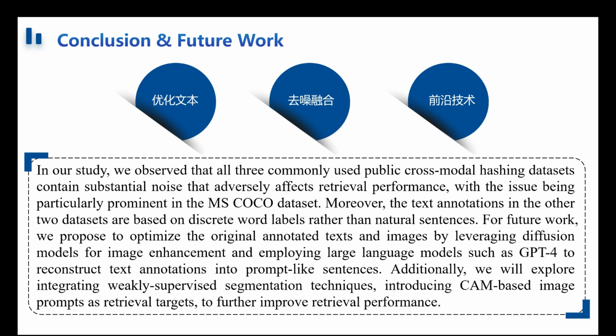For future work, we propose to optimize the original annotated texts and images by leveraging diffusion models for image enhancement and employing large language models such as GPT-4 to reconstruct text annotations into prompt-like sentences. Additionally, we will explore integrating weakly supervised segmentation techniques, introducing KM-based image prompts as retrieval targets to further improve retrieval performance.